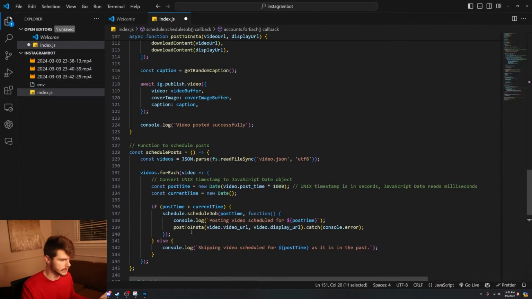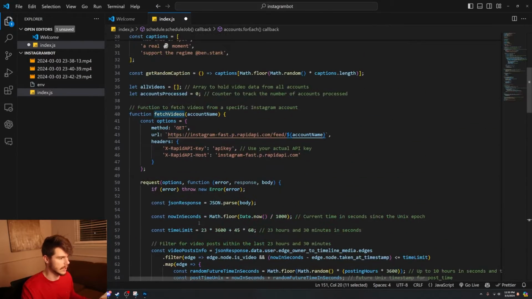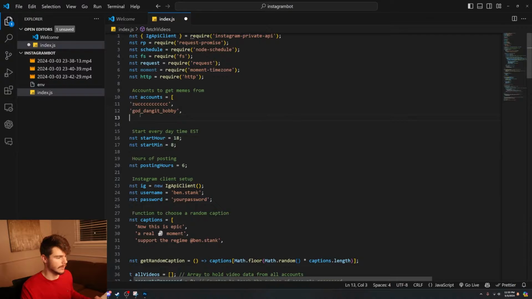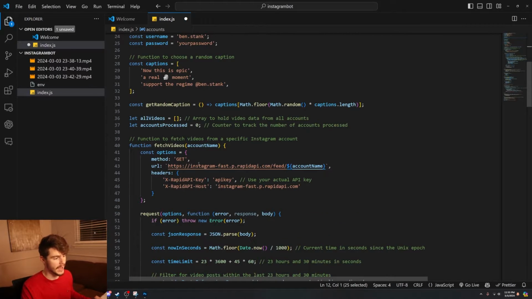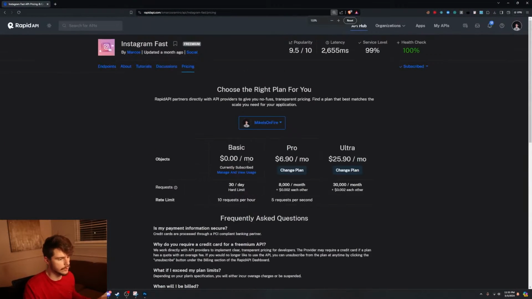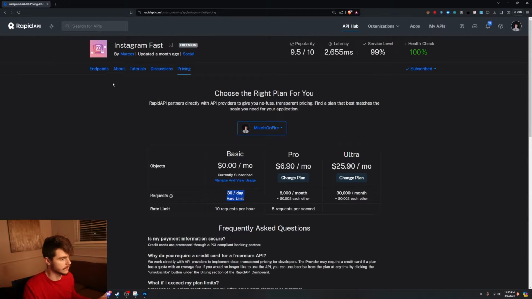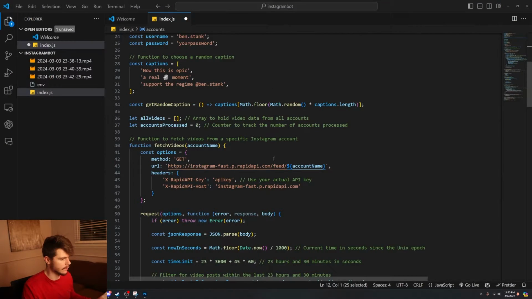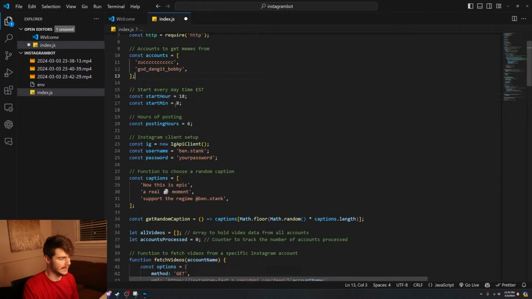And this fetch videos function is this massive function up here, which, when it is run, uses all of these account names up here, all these meme accounts. It then passes them through this RapidAPI call. I'm using this RapidAPI here, which gives us 30 API calls for free a day. And we're going to use the get feed data to get the last 12 posts from the Instagram account. We get all 12 posts from each of the accounts in this accounts list.